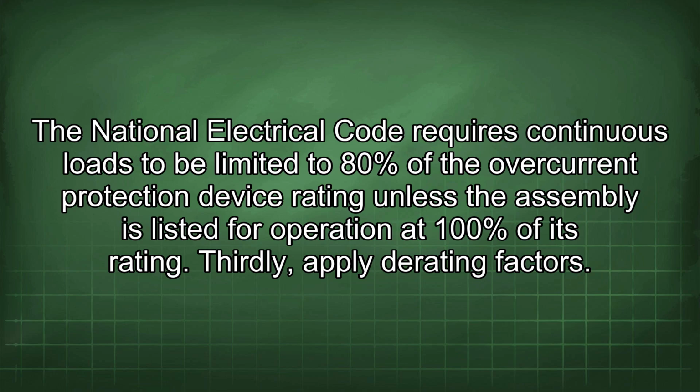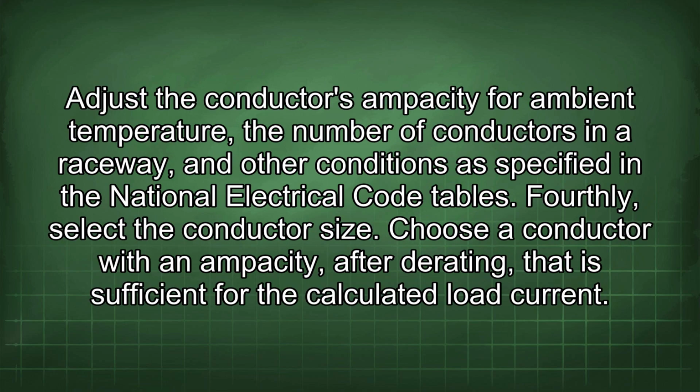Thirdly, apply derating factors. Adjust the conductor's ampacity for ambient temperature, the number of conductors in a raceway, and other conditions as specified in the National Electrical Code tables. Fourthly, select the conductor size. Choose a conductor with an ampacity after derating that is sufficient for the calculated load current.